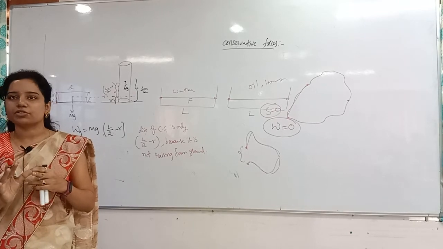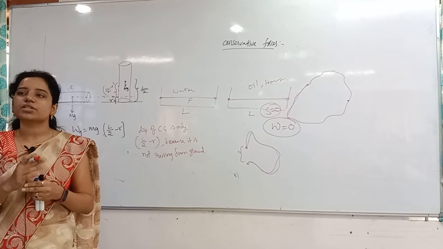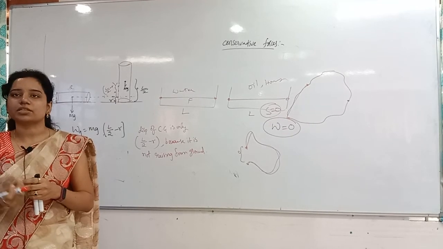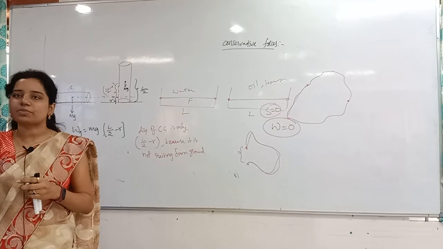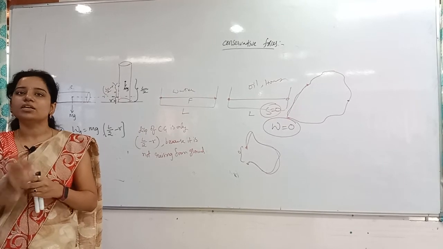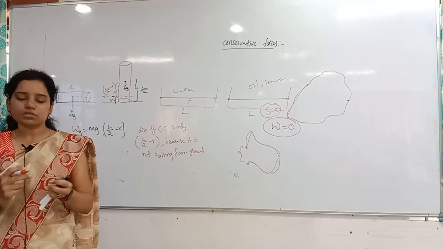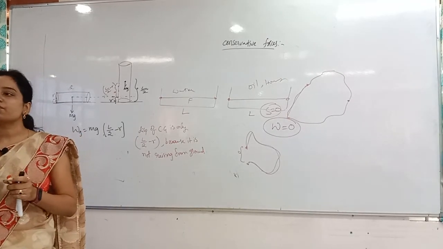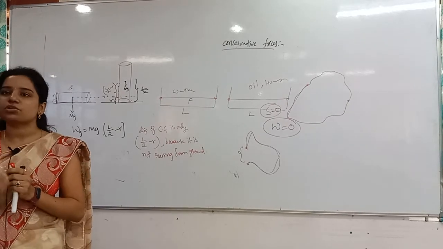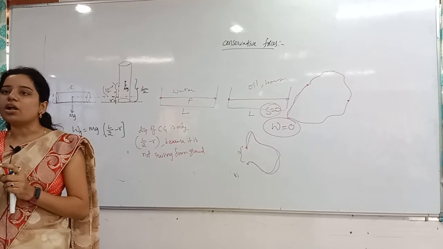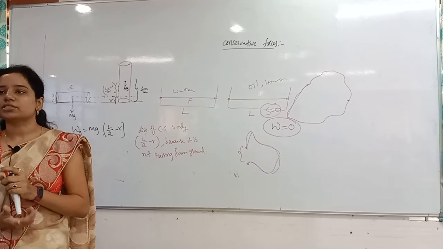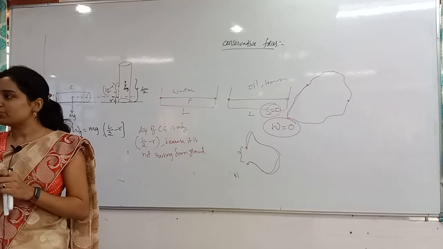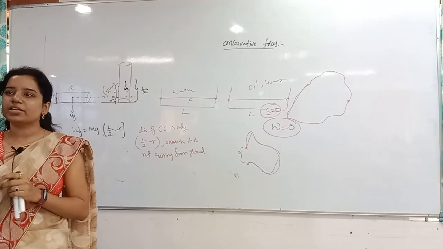I will tell you examples clearly tomorrow. Frictional force and viscous force are non-conservative forces. Conservative forces are all the central forces: gravitational force, electrostatic force, magnetic force. All of these are conservative forces. And also conservative forces will exist in the fields. For whichever force field is there, gravitational field, so only the gravity is acting. So all the field forces are called as what? Conservative forces. Electrostatic force, field will be there. Magnetic force, field will be there.